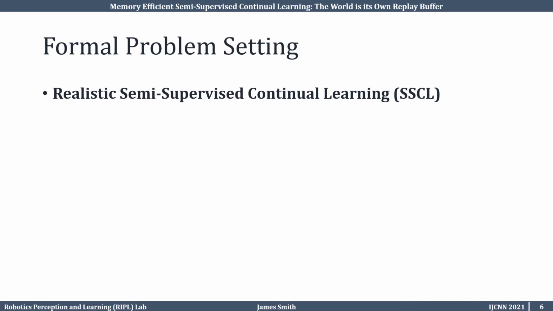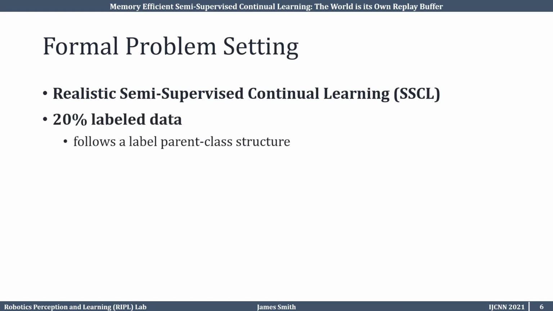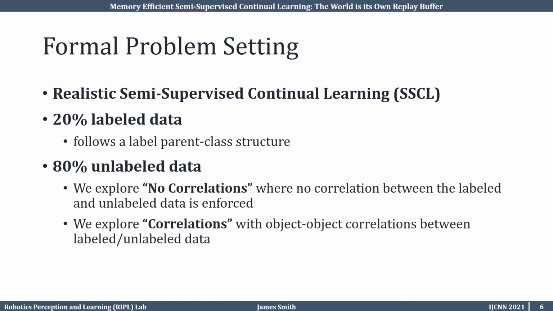Formally, we introduce the realistic semi-supervised continual learning setting. In this setting, we have access to both labeled task data and plentiful unlabeled data from the environment. We represent this by using 20% of the data as labeled data. The labeled data in a given task follows a label superclass structure where object classes in the task are similar. We use the remaining 80% of the data as unlabeled data, and we explore different ways in which this unlabeled